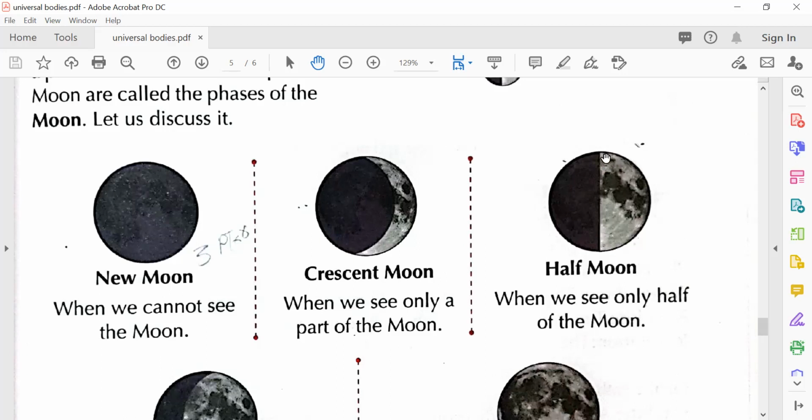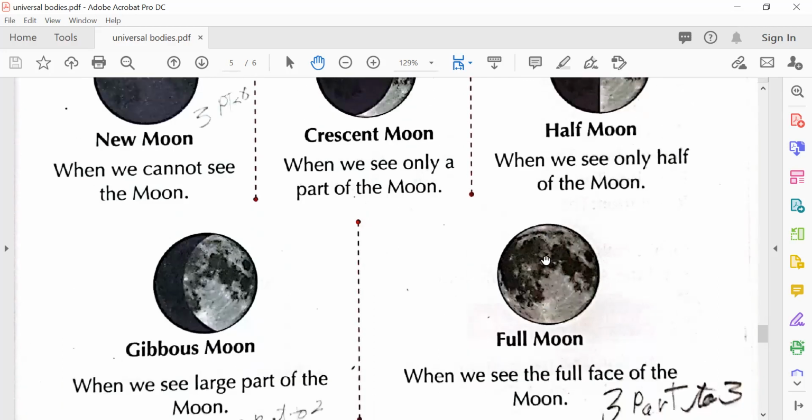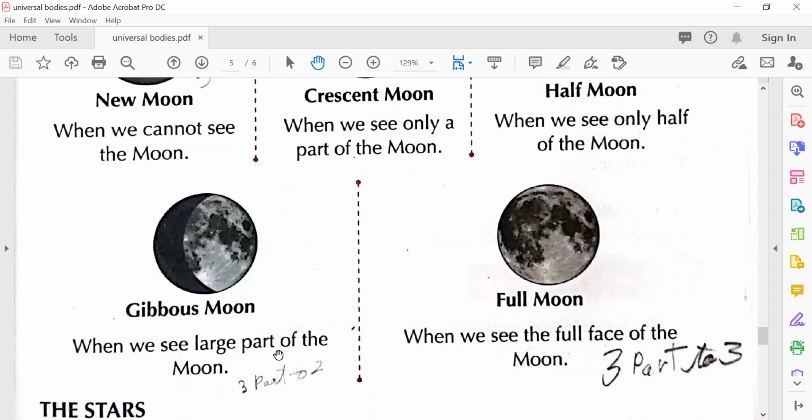After 7 days, you see it has become half. And the gibbous moon is when we see a large part of the moon, more than half. And the full moon, when we see the full part of the moon, generally happens on the 14th.